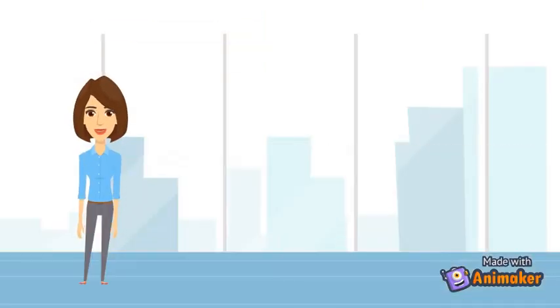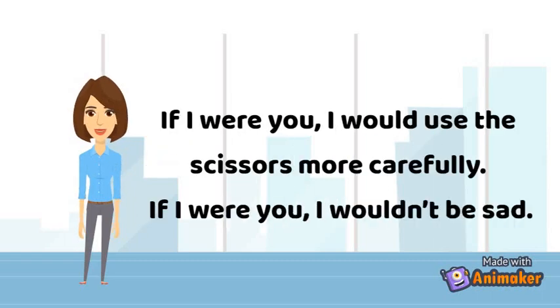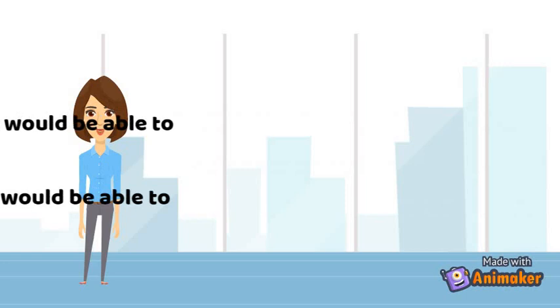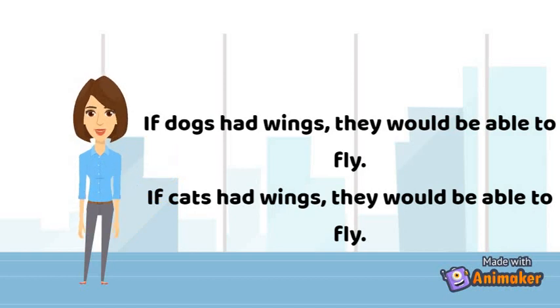Now let's see when the situations are real or unreal. If I were you, I would use the scissors more carefully. If I were you, I wouldn't be sad. So look here, I am not you and I can never be you. So this is unreal, of course. If dogs had wings, they would be able to fly. If cats had wings, they would be able to fly. But they don't have wings, do they? So it's also impossible.